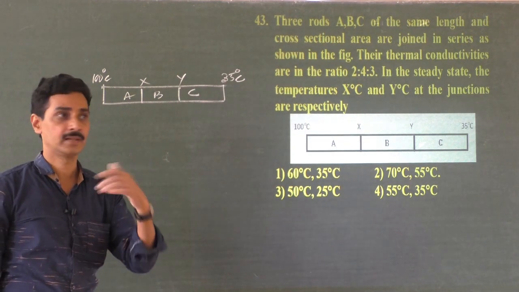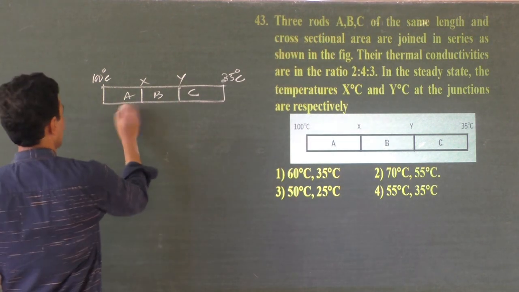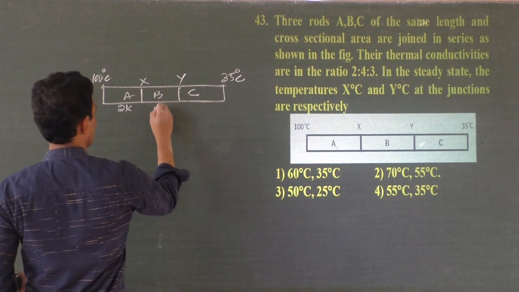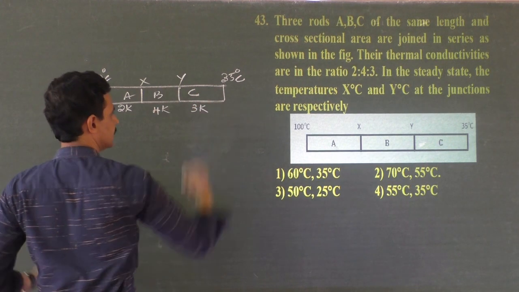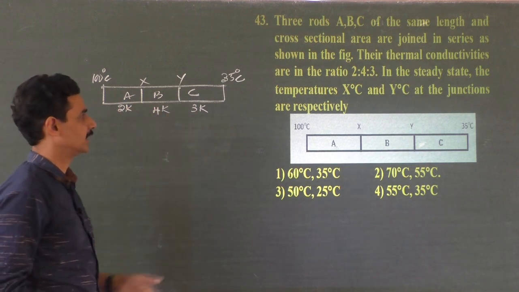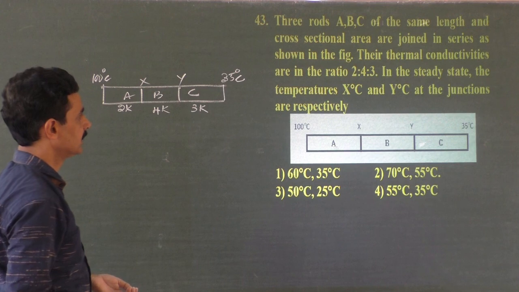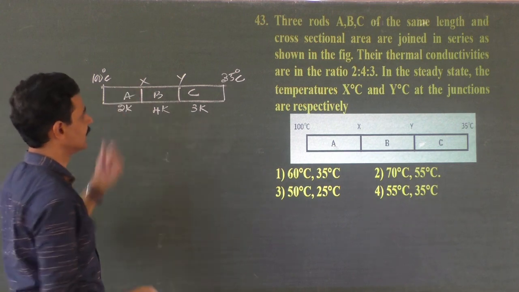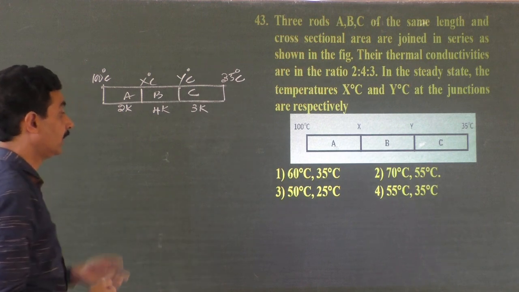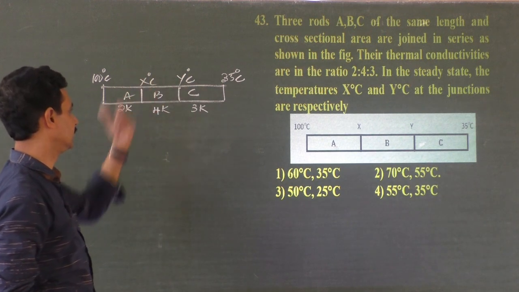So how will we name that 2:4:3? I will take this as 2K, 4K, 3K. Very easy, and all the K's will get cancelled. So their conductivities are in the ratio 2:4:3. In the steady state, the temperature is X degrees Celsius and Y degrees Celsius at the junctions. Then what are their values? What is the value of this one?